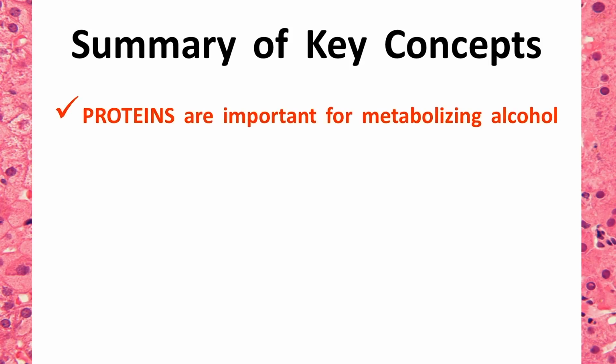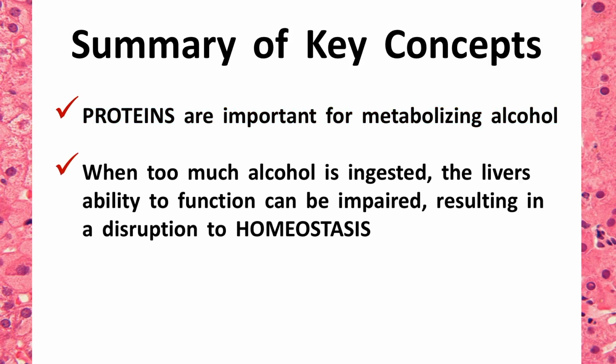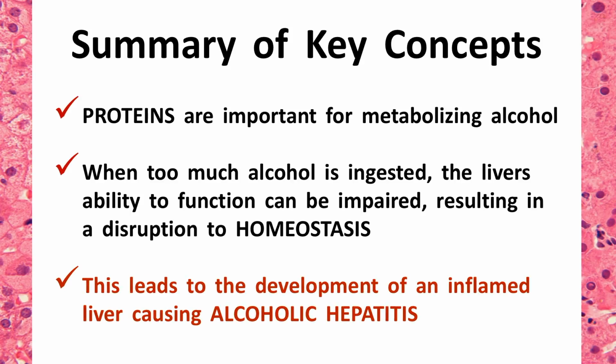In summary, proteins are important for metabolizing alcohol. When too much alcohol is ingested, the liver's ability to function can be impaired, resulting in a disruption to homeostasis. This leads to the development of an inflamed liver, causing alcoholic hepatitis.